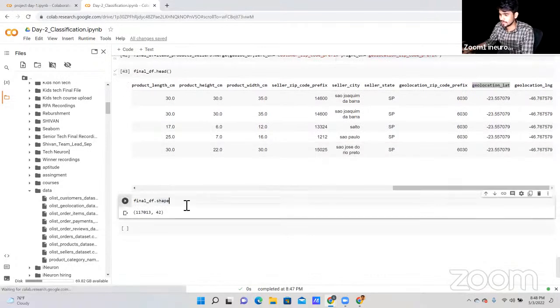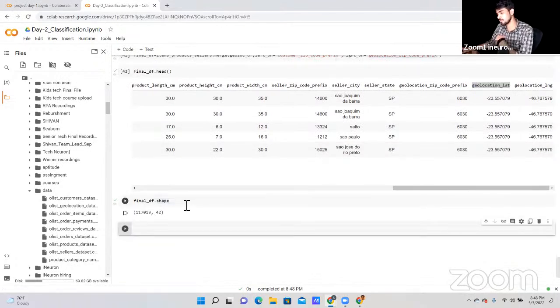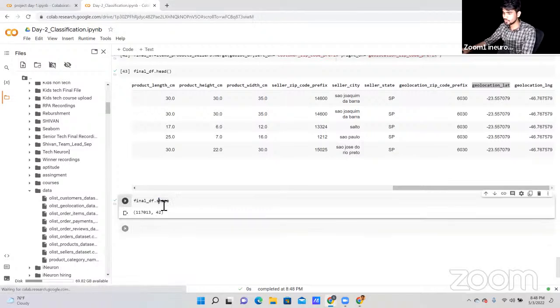After that, let me check the shape of the data. After merging, we have a total of 1,17,013 rows and 42 columns in our data.